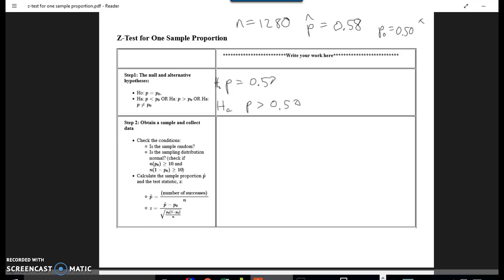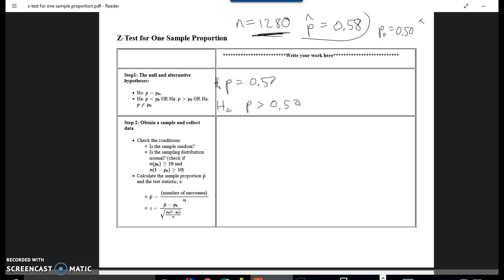Now, without going through all the calculations, let's have a rough estimate here. p hat is 58%. The null hypothesis says 50, so that's 8 percentage points higher. Out of a sample over 1,000 people, that's going to be a pretty small margin of error. So I would have to say that yes, we have some pretty good evidence that the real percentage really is more than 50%. It's probably in the upper 50s. All right, so let's keep going.